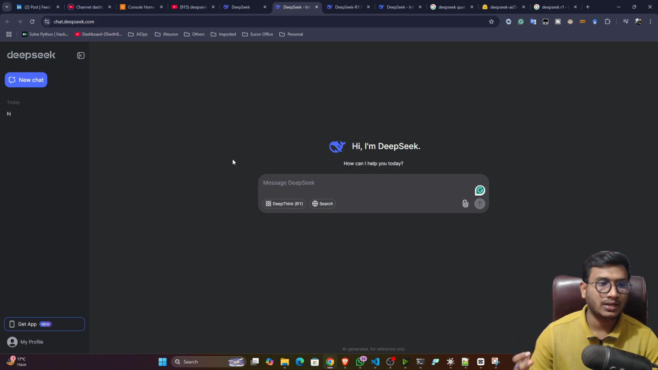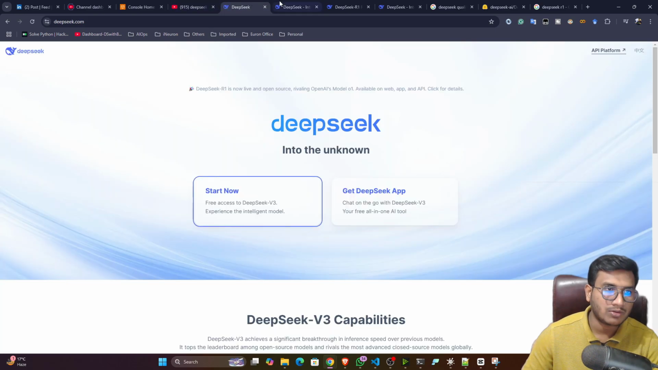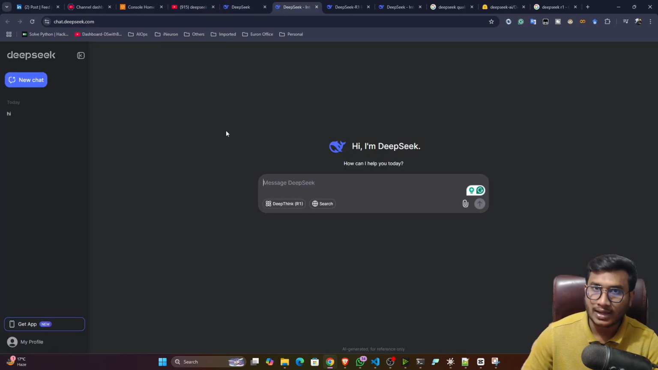For some people it might not work because it is still under maintenance, because of the huge public demand. So sometimes the server gets an error. If you're not getting the window, guys, you have to wait for some time. And here you have to create one account. So you can sign up with your Google account, and with the help of that you can get this particular window.